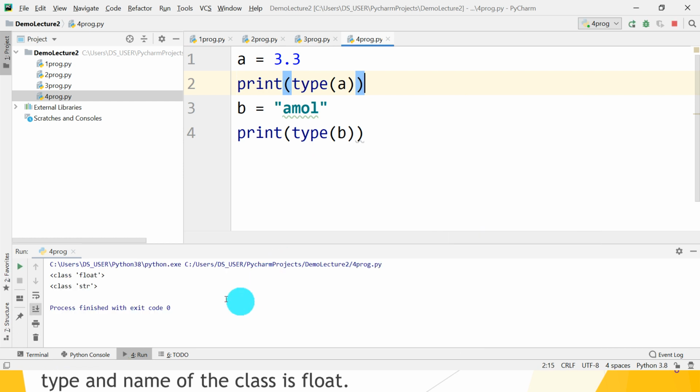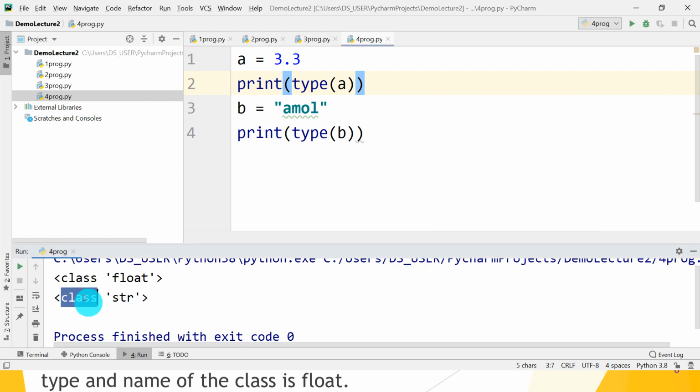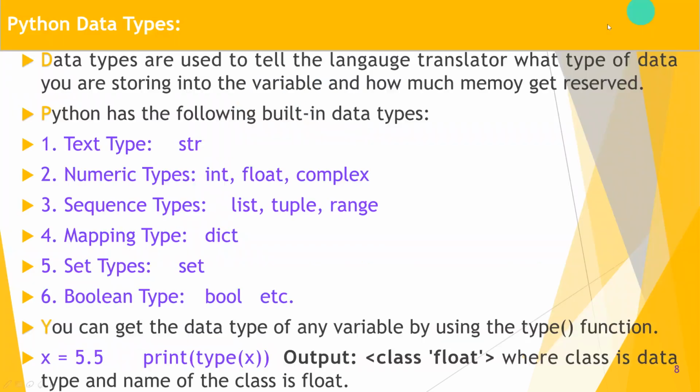So what is the data type? Class str, which means string type. So b is of type string. In this way, using the type method, we can find that b is of type string, but actually it is a class type, and the name of the class is str. Understood? So print and type method give you the data type of that particular variable.